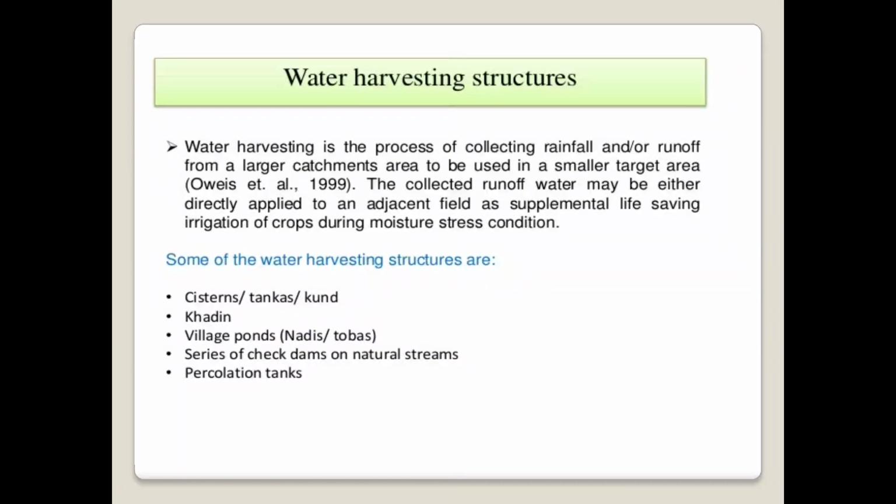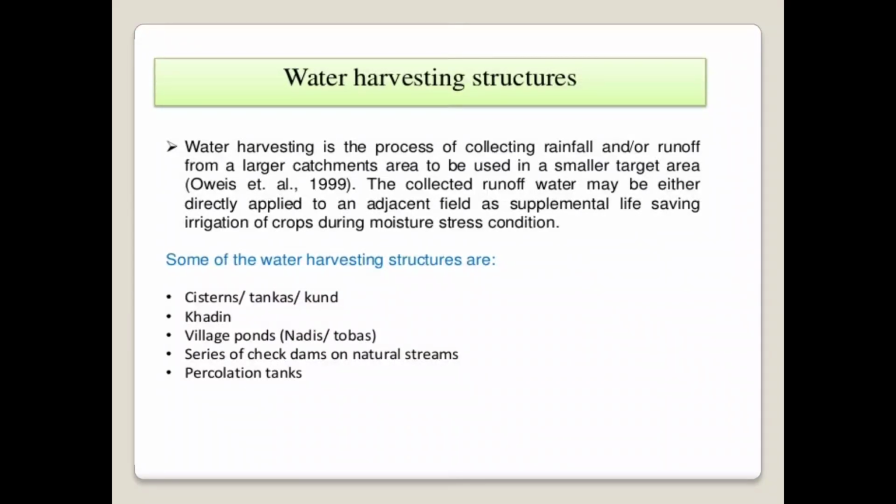Then the next one is the water harvesting structure. So firstly, what is water harvesting? We should know the definition or the concept of water harvesting. Water harvesting is the process of collecting rainfall or runoff from a larger catchment area to be used in a smaller target area. That means the excess water after rainfall is collected and stored from the larger catchment area, and that stored water is useful for the small area in future for the cultivation of various crops.